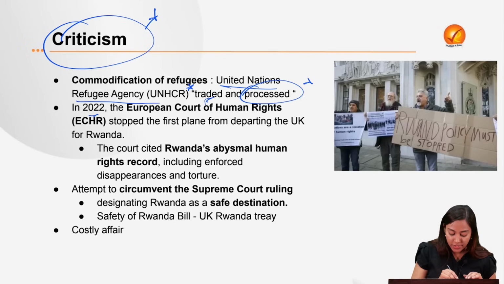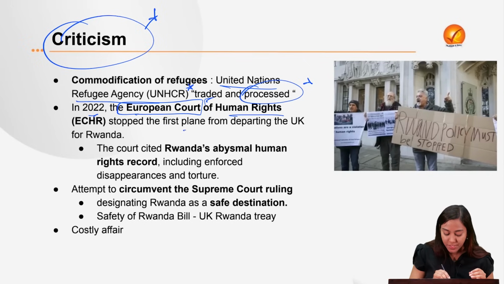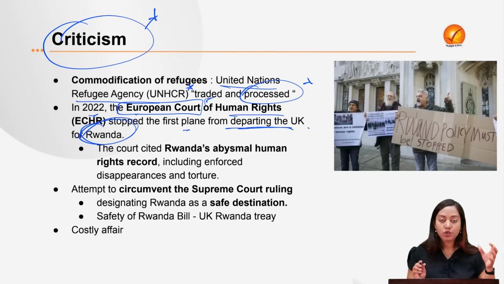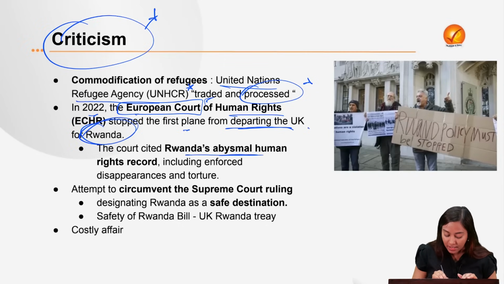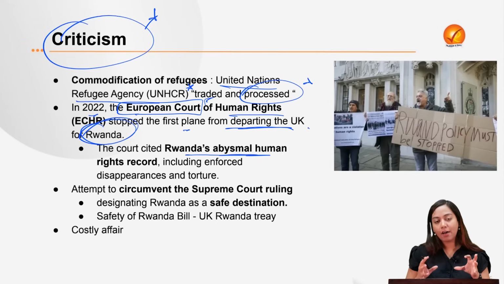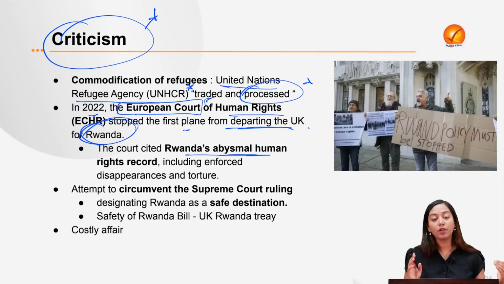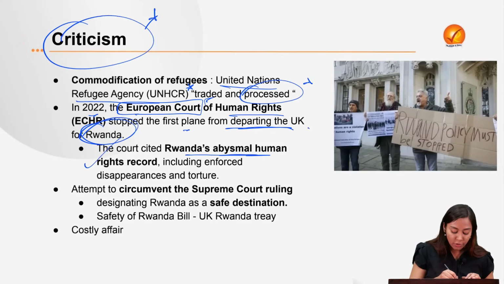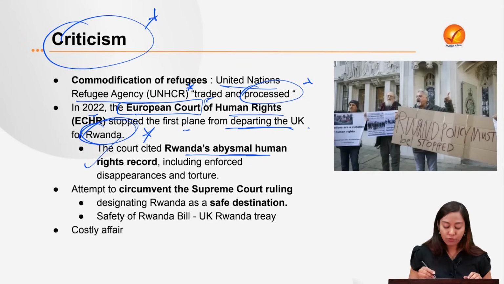In 2022, the European Court of Human Rights had already stopped the first plane from departing from UK to Rwanda. And this happened because the court cited that Rwanda's human rights record has been quite abysmal. They are not very good. So we are not sure whether the people who are flown there will be getting their due human rights or whether they'll be exploited more. So this kind of evidence was there, therefore they have already restricted the movement.